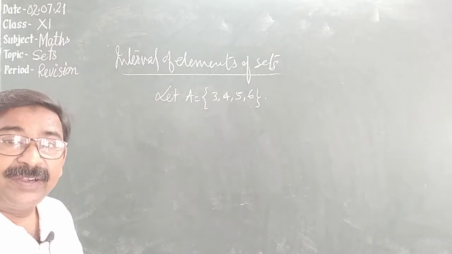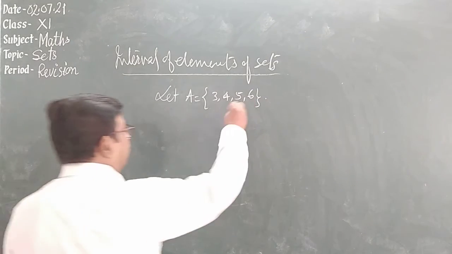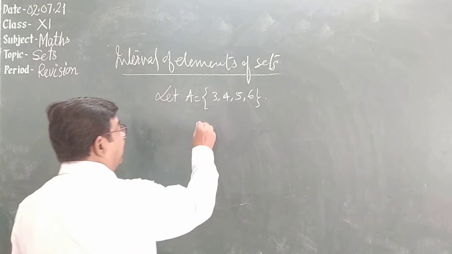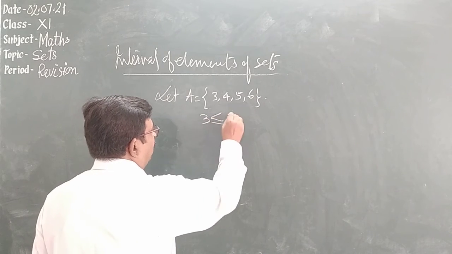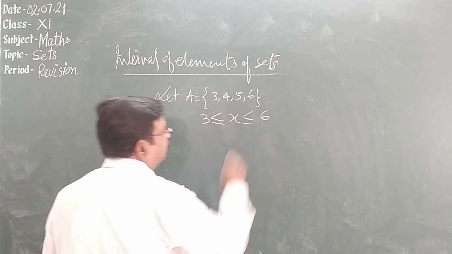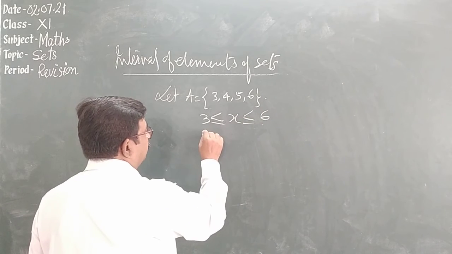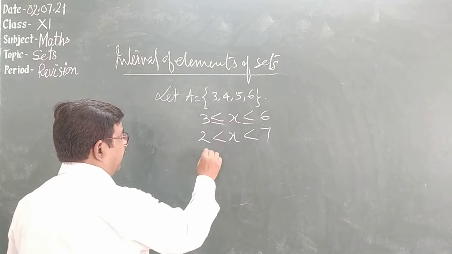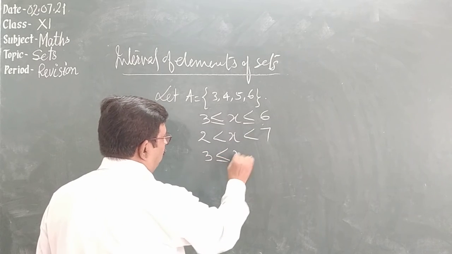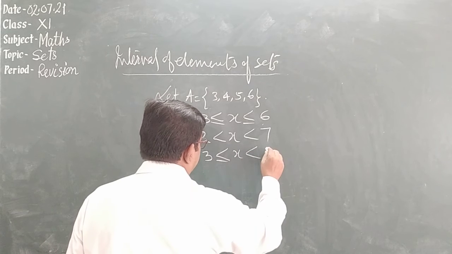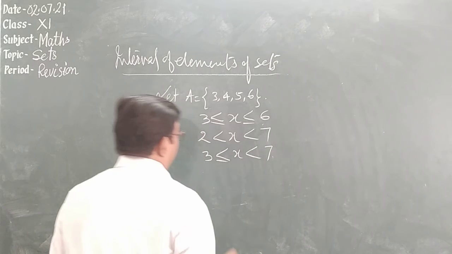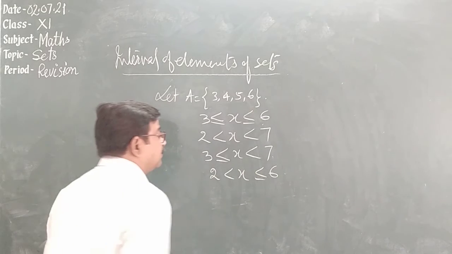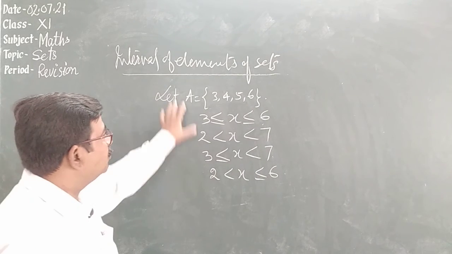Means what can we write? Like this. See, if any x is chosen from this set, we can write 3 is less than or equal to x is less than 6. Or we can write 2 is less than x is less than 7. Or we can write 3 is less than or equal to x is less than 7. Or we can write 2 is less than x is less than or equal to 6. See, all are about this set.